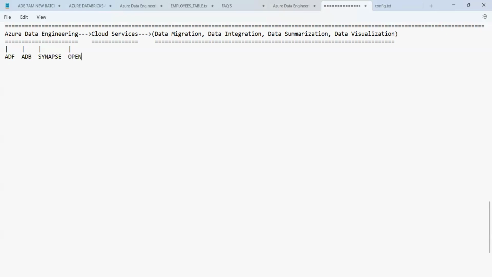And then we have one more thing, that is Azure AI as well. Azure AI and OpenAI are two different services we have, guys. And then apart from this, we have Fabric. These are all the services we have in Azure Data Engineering, guys.